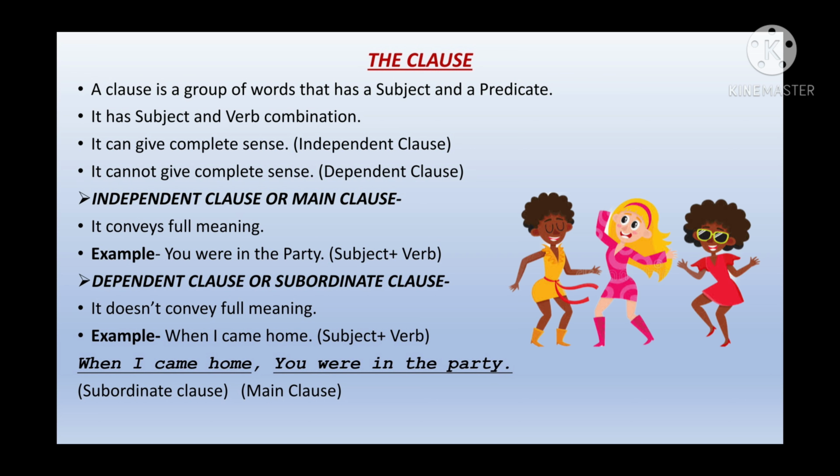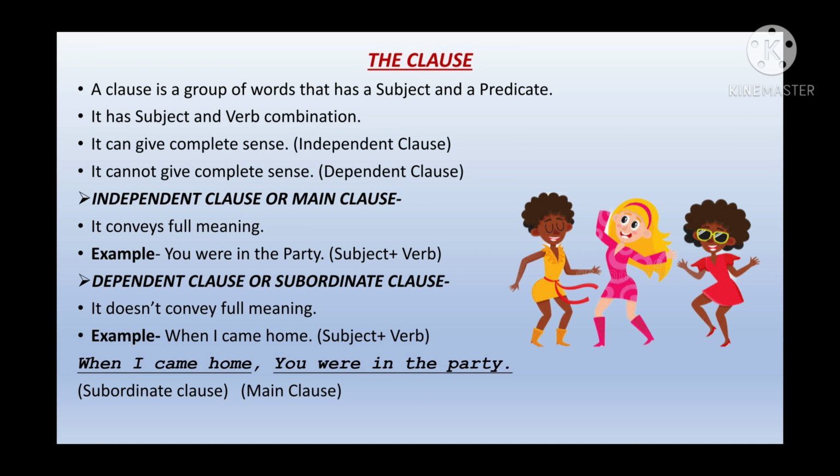A dependent clause, also known as a subordinate clause, does not convey full meaning. It always needs the help of a main clause to be understood. If you want to understand a dependent clause or subordinate clause, you need an independent clause along with it. It does have a subject and verb combination, but still it needs the help of an independent clause to be understood. Let's take an example. When I came home. Now here you can see I is the subject, came is the verb. When I came home has a subject and a verb combination, but still it is not conveying full meaning or a complete meaning.